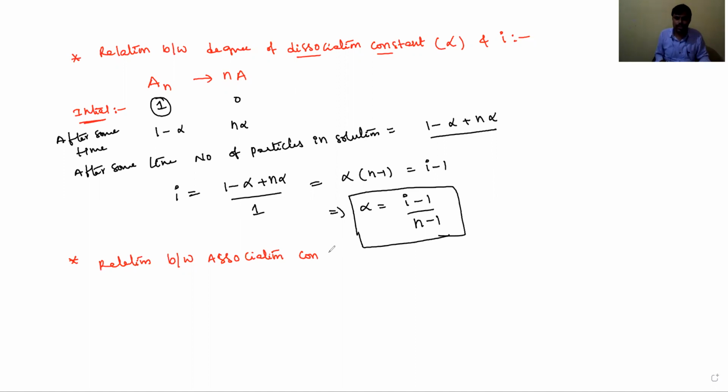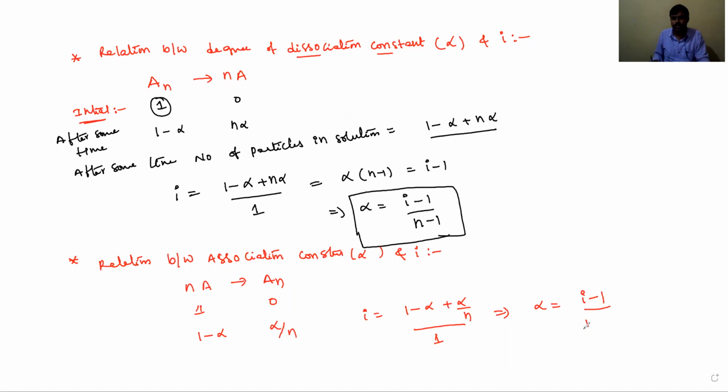In association, the relation between alpha and i, let's see, dear students. For example, n molecules of A are converted into A_n. Initially it is 1, and you have to think the product is 0. After some time it is 1 minus alpha, and it becomes alpha by n. Okay, now i is equal to, in the solution, 1 minus alpha plus alpha by n divided by 1. Then alpha is equal to i minus 1 by n.